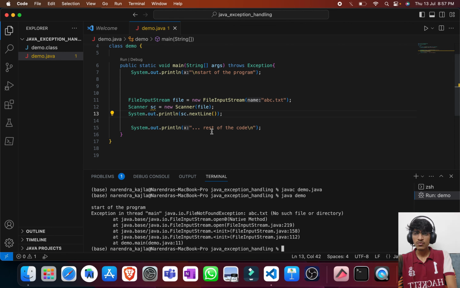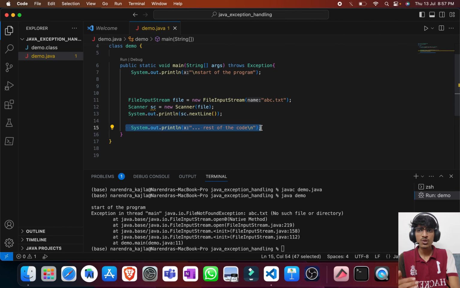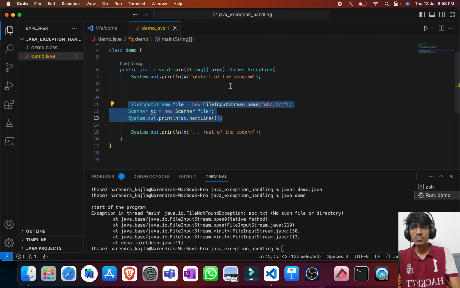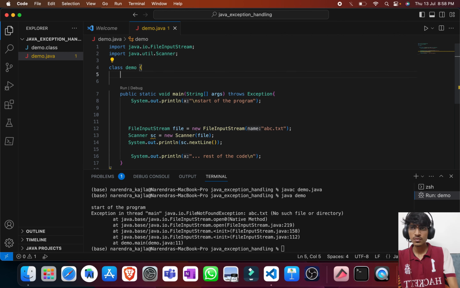okay, so again what is happening now is the JVM is handling the code by itself, and we know what will happen when the JVM handles the code. We have already seen in the previous parts that it will disrupt the flow and it will not allow the rest of the code to get executed. So in that case I have to handle it using try catch. But then what will be the point of using the throws keyword? So we'll see now what is the main use of the throws keyword.